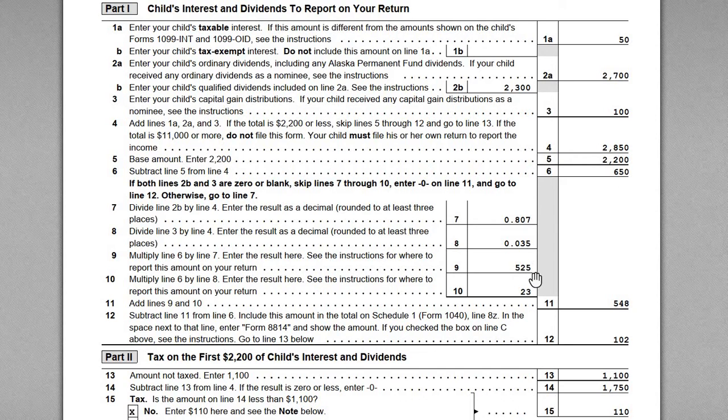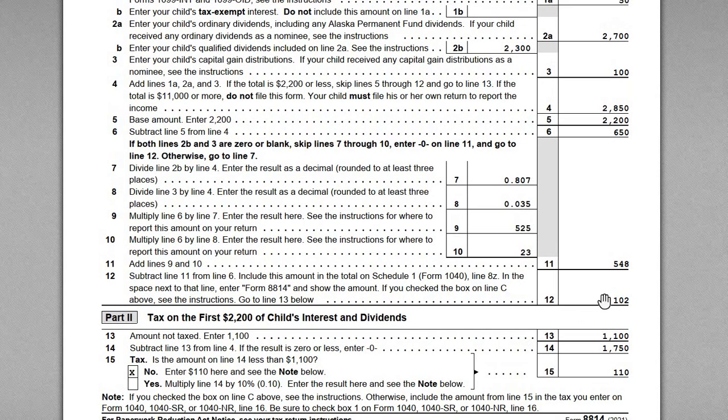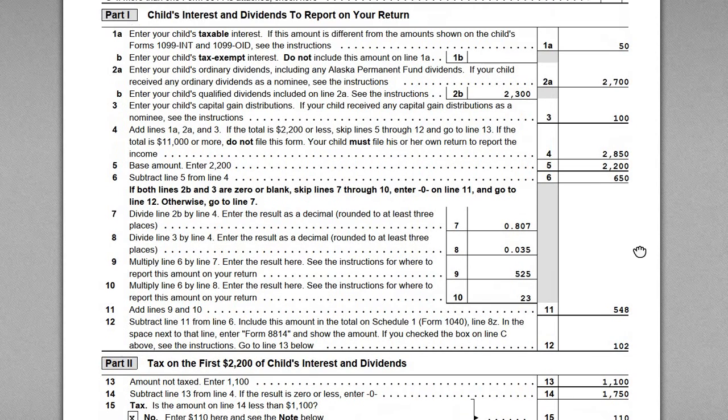And then the same thing goes for line 9 here, right? On line 9, what we're saying is that $525 is going to be treated as a qualified dividend distribution. So again, of the $650 here, we're pulling out $525, which is going to be characterized as the qualified dividend income amount. Now, the last item here, right, subtract line 11 from line 6. This is the amount that's going to be treated as just regular ordinary income. And so what does this amount represent? $102 is effectively the non-qualified dividends and then the interest income. So remember, we have interest income up here of $50.